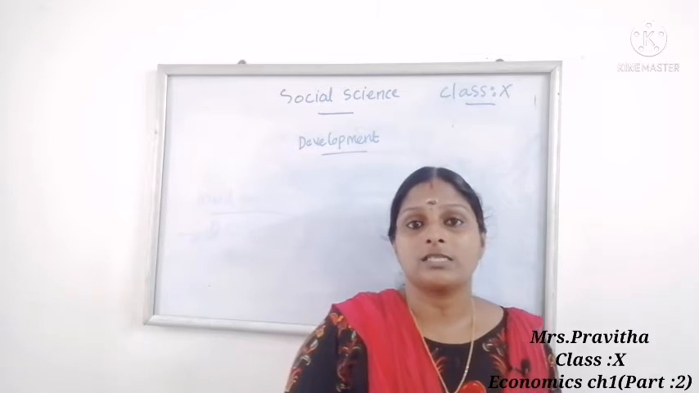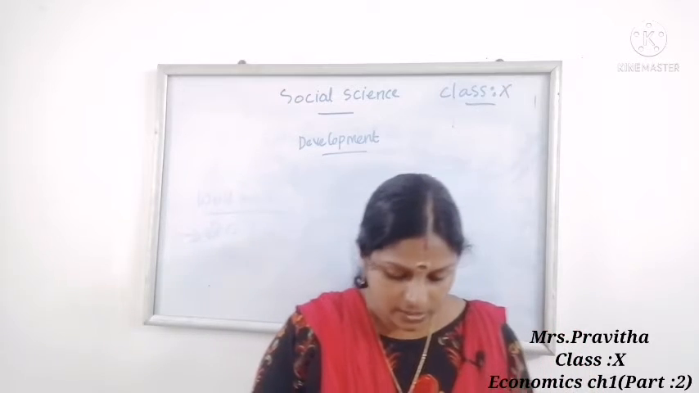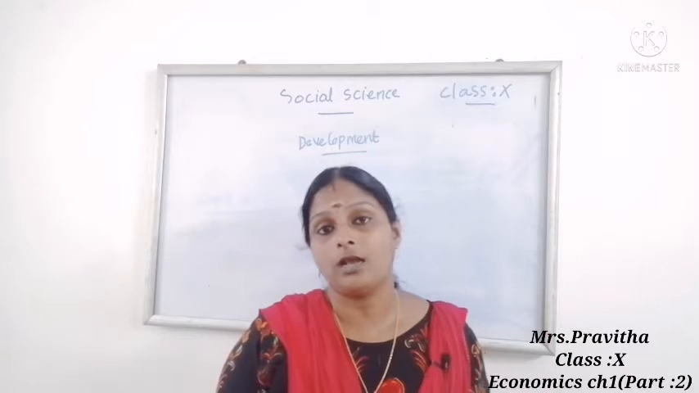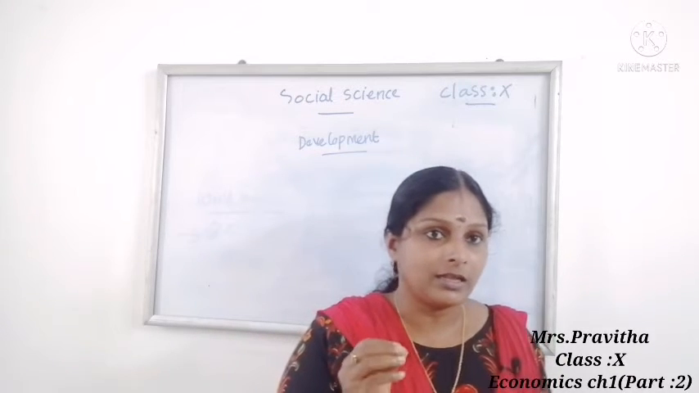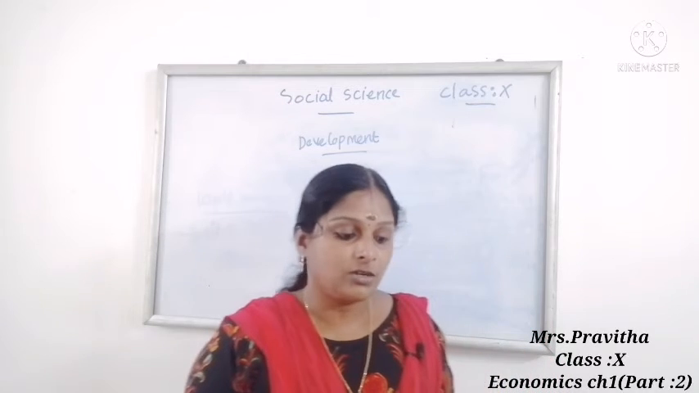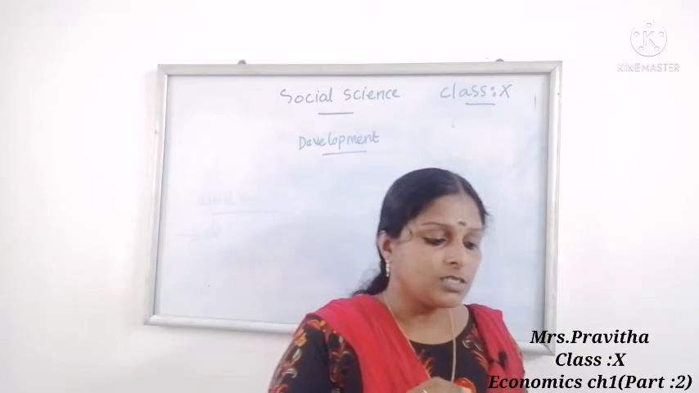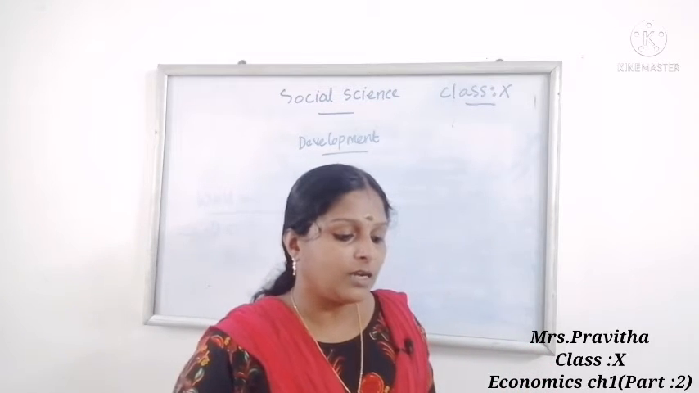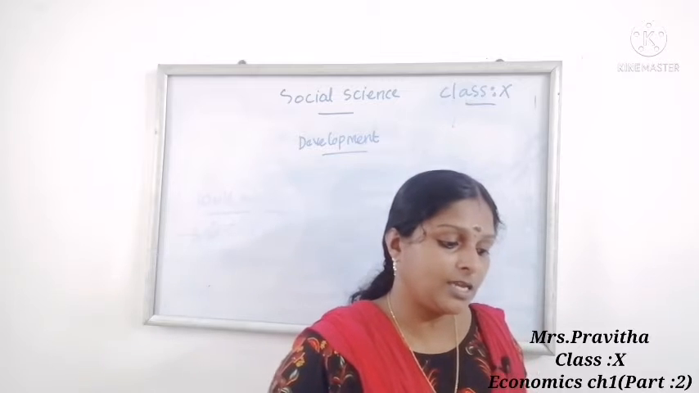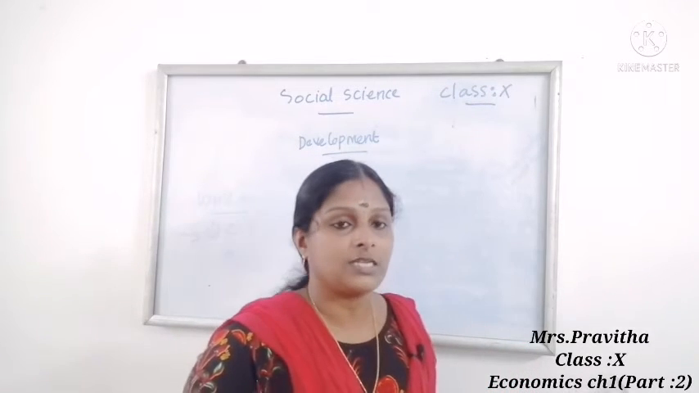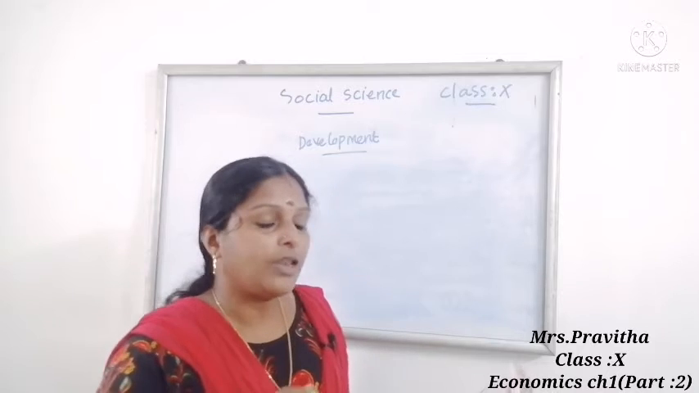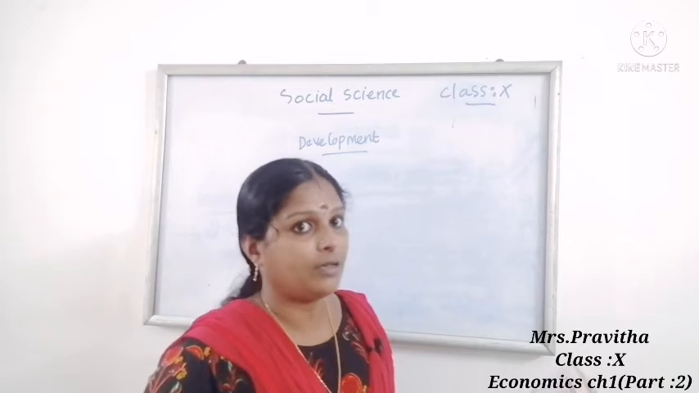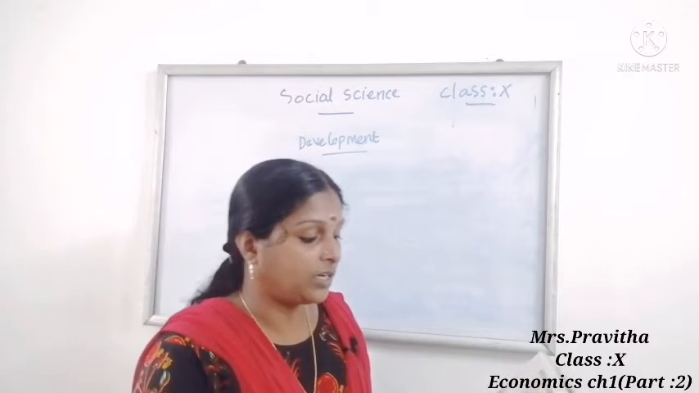Now we are going to discuss one table in your textbook. On page number 10, you can see one table. It shows the per capita income of some selected states. Here the per capita income is given for the states of Haryana, Kerala and Bihar. Just look at the textbook and you can understand the data. Comparing the per capita income of the three states, Haryana has the highest, then Kerala, and then Bihar.